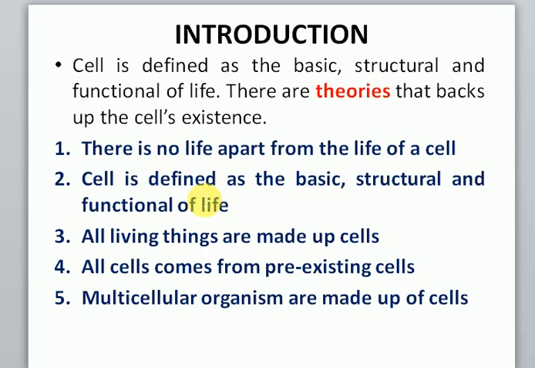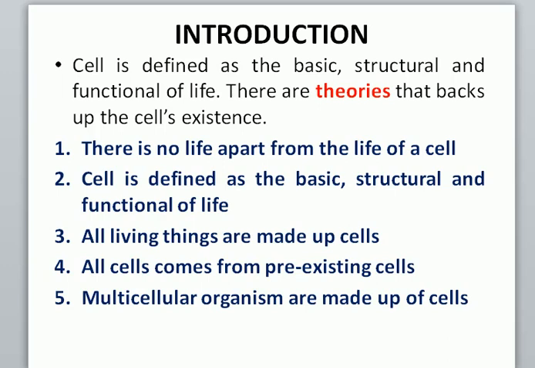All living things are made up of cells. That is true, either that living thing exists as multicellular, which means it has 2 or more cells, or it has just one structure, which is just a cell. So either way, every living thing is made up of a cell. All cells come from pre-existing cells. That is a bit of a long story, but the summary is that every cell we see came from one cell before it, either by division or something, but they came. It's not spontaneous formation, where the cell just started from nowhere. No, one cell gave rise to another cell.